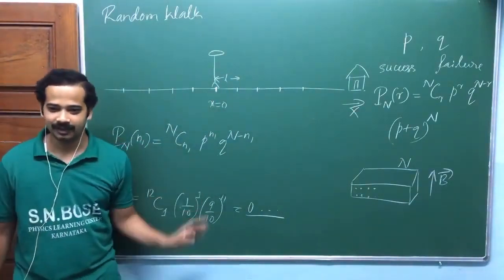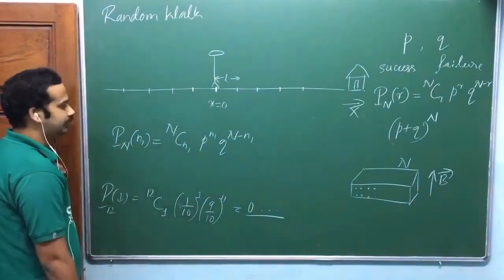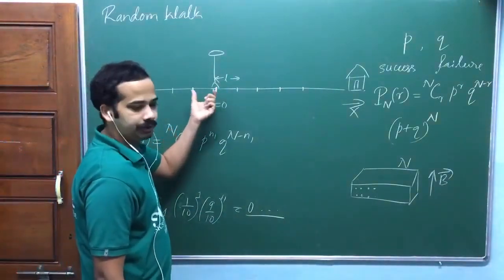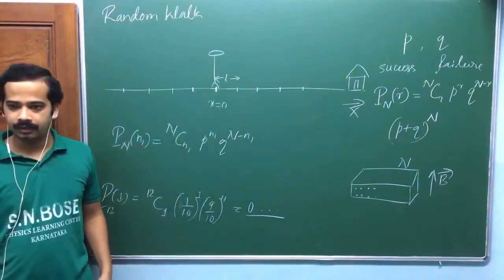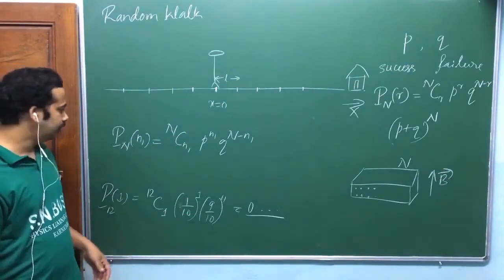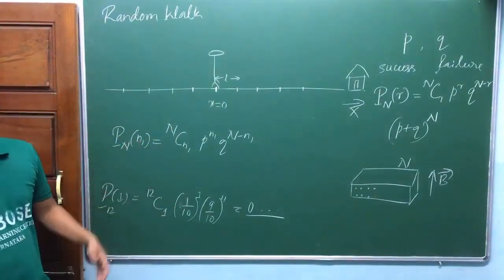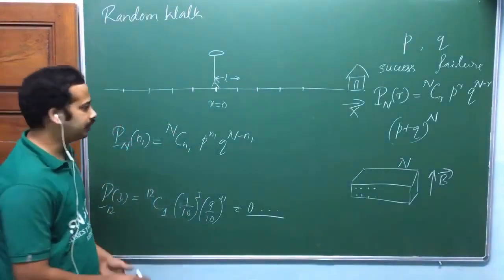Is that okay? That is not changing. So now look here. In that situation, if I take millions of people who have started from here, all of them together take n steps. Now what is the fraction of the people who have taken n1 steps to the right? So that's how you verify that one. Are you getting my point?